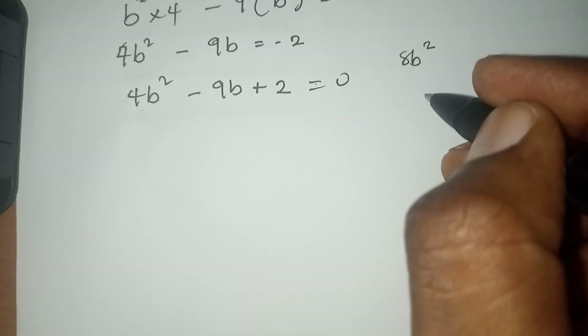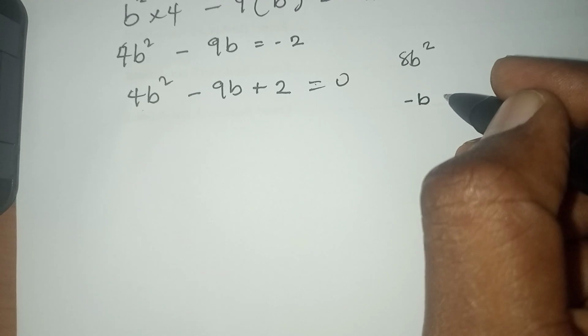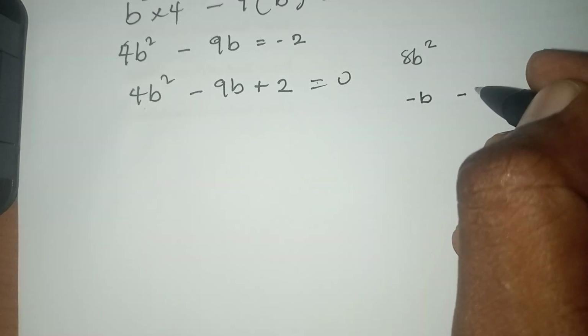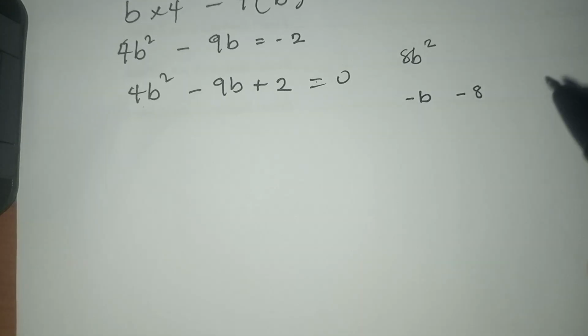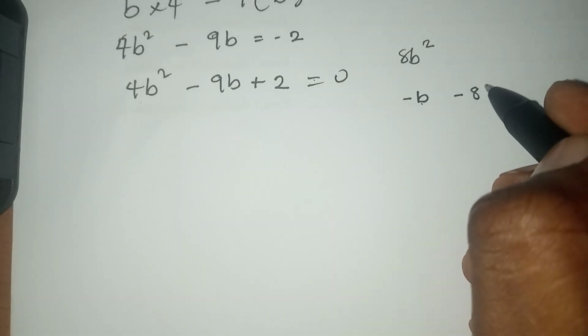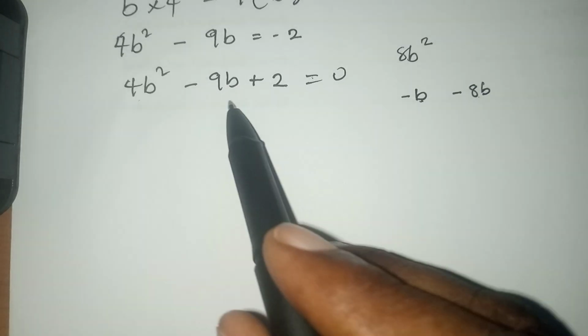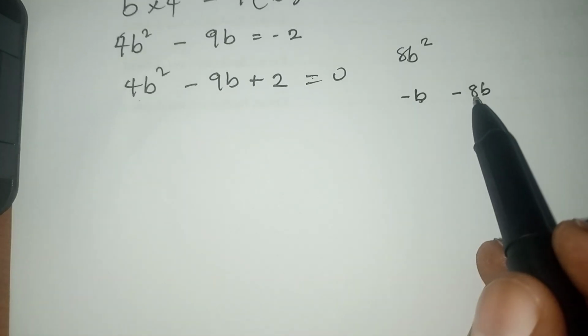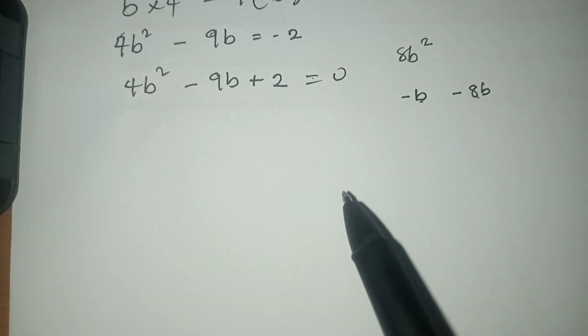Those factors are minus b and minus 8b. Why? Minus b and minus 8b will give you minus 9b. Minus b times minus 8b will give you 8b squared.